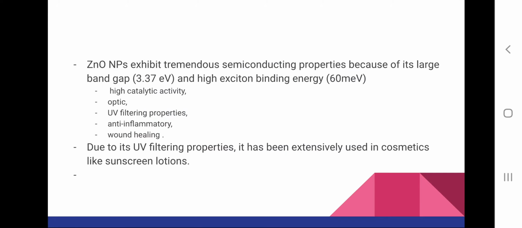And the properties of zinc oxide nanoparticles are that they have high catalytic activity, high optic activity, and they also have UV filtering properties. Because of their UV filtering properties, they are extensively used for making cosmetics like sunscreen, lotion or sunblocks, and they also have anti-inflammatory and wound healing properties.